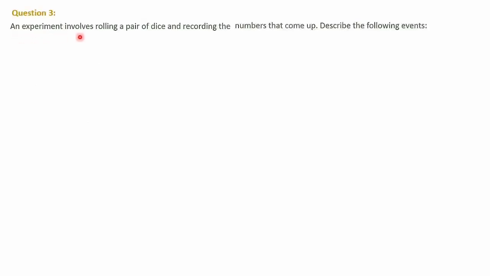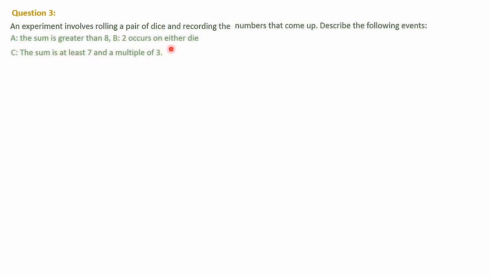Next we shall discuss question number 3. An experiment involves rolling a pair of dice and recording the numbers that come up. Describe the following events. A: the sum is greater than 8. B: 2 occurs on either die. C: the sum is at least 7 and a multiple of 3.